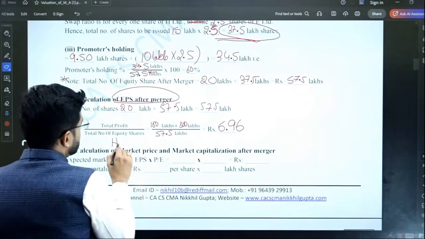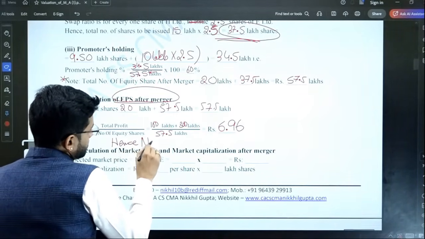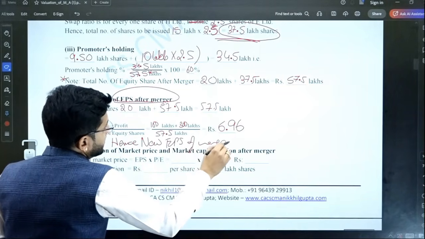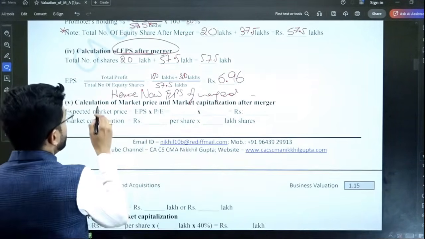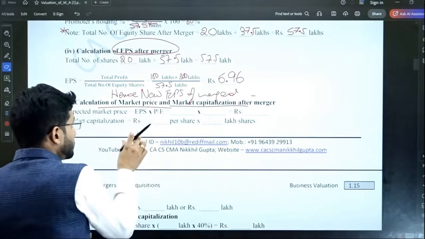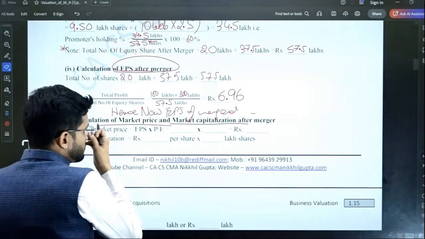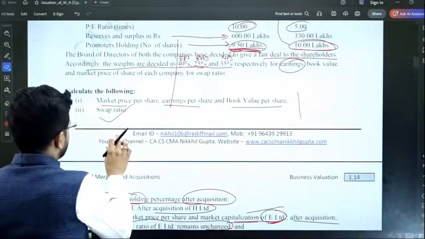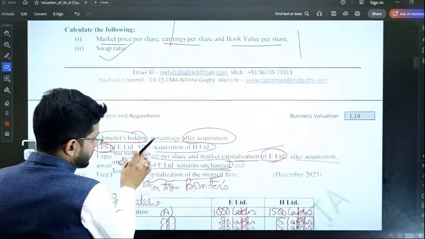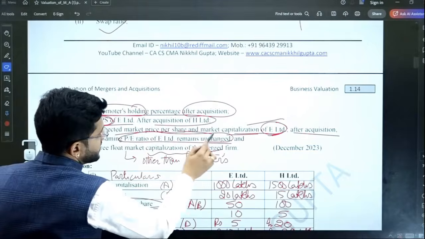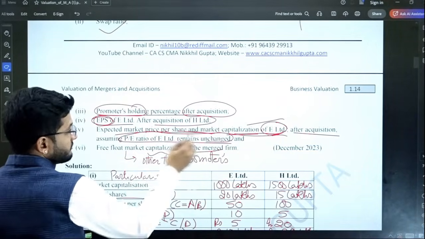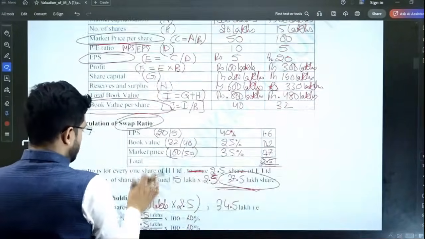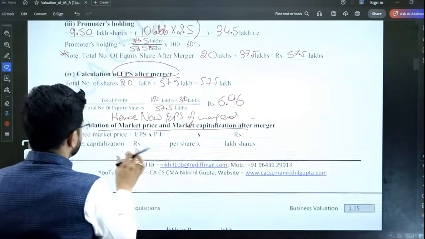And you have to conclude also, guys. Hence the new EPS of the merged entity, always write this line, is 6.96. Now, calculation of market price and market capitalization after merger. What will be the market price after merger and the market capitalization after merger? Obviously, we have to assume that the P/E ratio remains the same after merger. If the P/E ratio remains the same, then it's easier for us to calculate the market price.